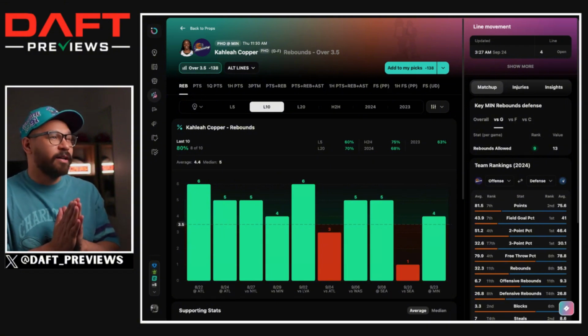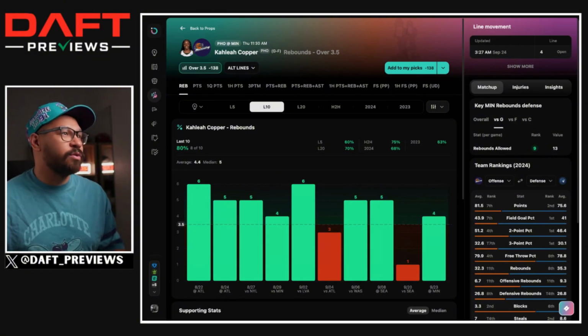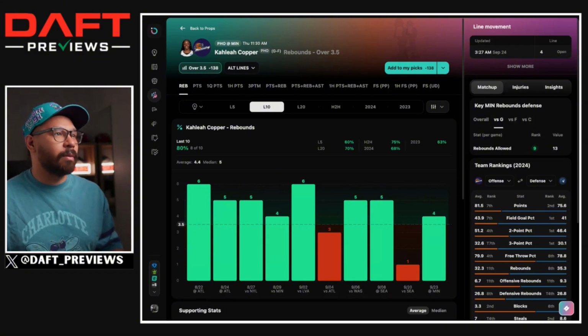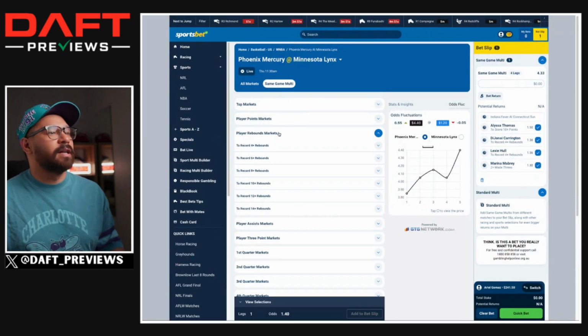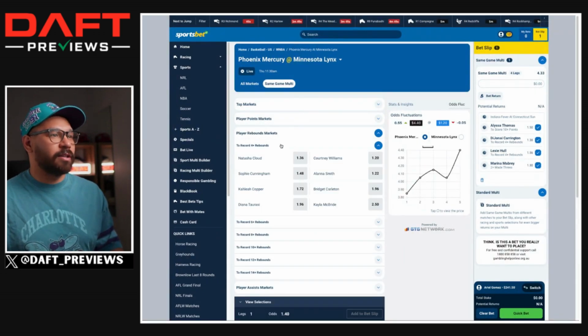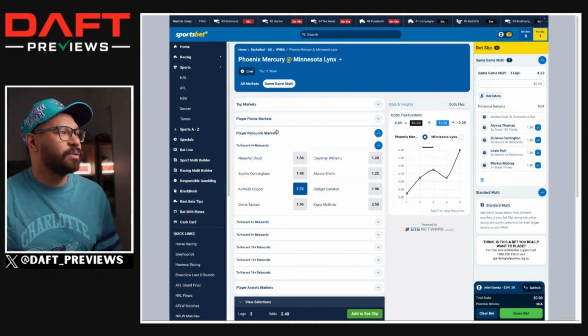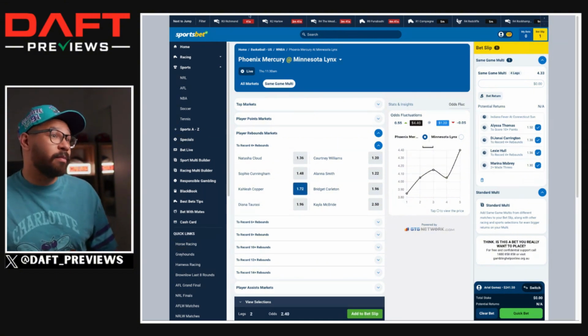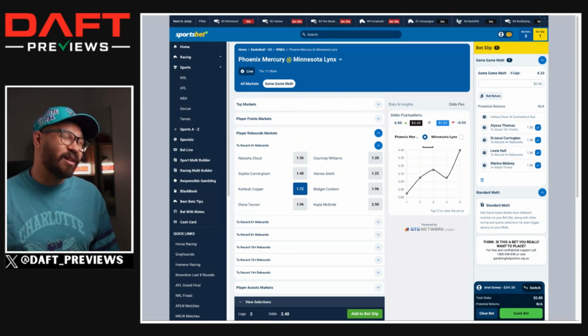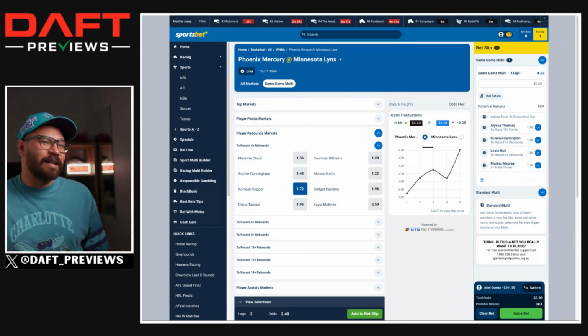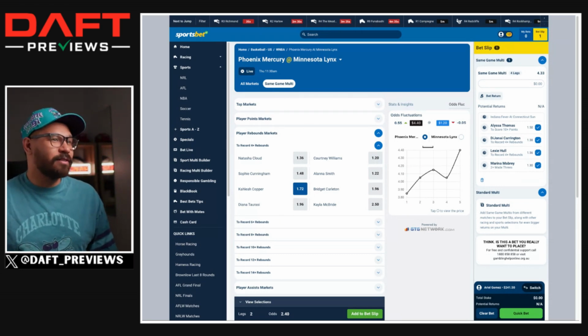Kalia Copper, over 3.5 rebounds. I do like this, and I do like the odds that we're probably going to get for it too. Great addition to the bitch-ass parlay. So let's add Kalia Copper in here. Oh, excellent odds. $1.72. So that might be good enough to play as a straight bet. Minus 138. You know what? Screw it. I think it's a good look.